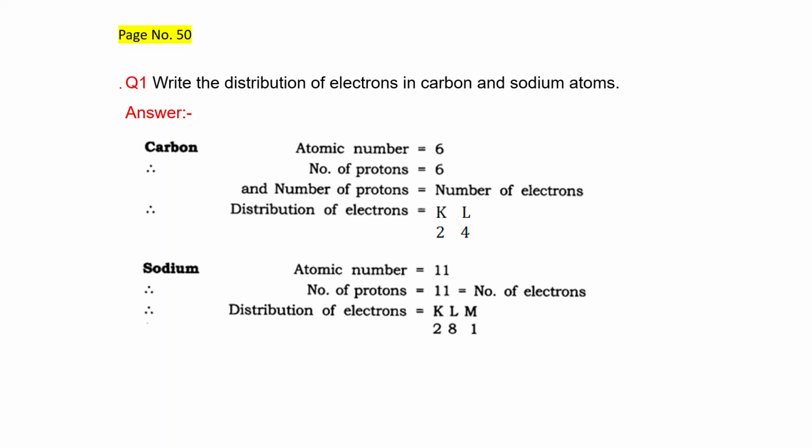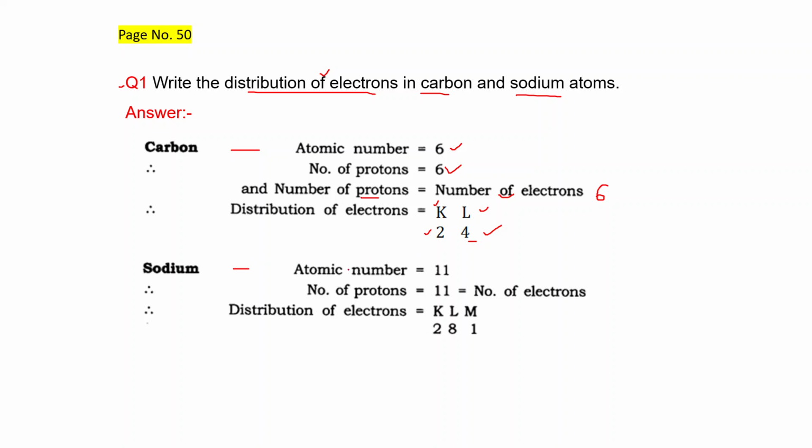Now page number 50, question number 1. Write the distribution of electrons in carbon and sodium atom. To write the distribution of electrons, we must know the atomic number of carbon and sodium. If we know the atomic number, we can find out the number of electrons. For carbon, the atomic number is 6, and atomic number is equal to number of protons, and an atom is neutral. That's why number of protons is equal to number of electrons. So we can say there are 6 electrons, and these 6 electrons are distributed like this. In the K shell 2 electrons are there, and in the L shell 4 electrons are there.